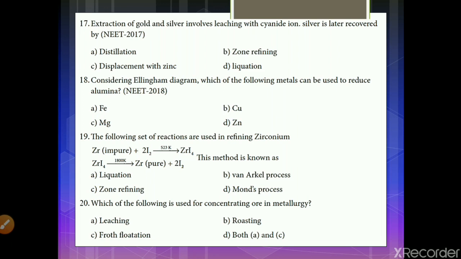Which of the following is used for concentrating ore in metallurgy? When we learnt about concentration techniques, we have learnt 4 different techniques. First one is gravity separation or hydraulic wash, froth flotation, leaching, and then electromagnetic separation. From the given options, A is leaching, B is roasting, C is froth flotation, and D is both A and C. So what will be the answer? A and C. Both A and C will be the answer.